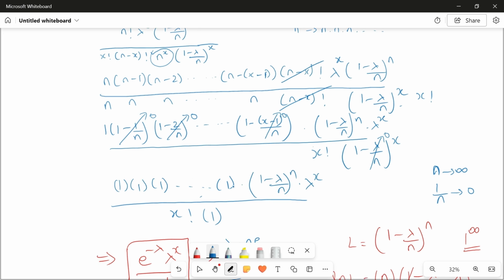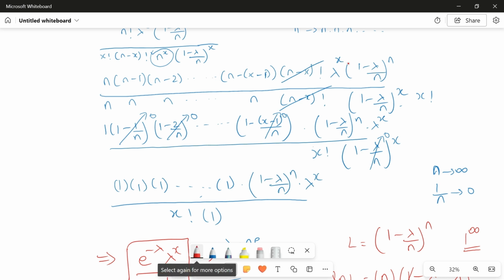So only ones remain, and lambda power x is still there, and the denominator 1 minus lambda by n also goes to 0. Now only the numerator part is there, and this is the trickiest part here, because you should know the calculation of limits.